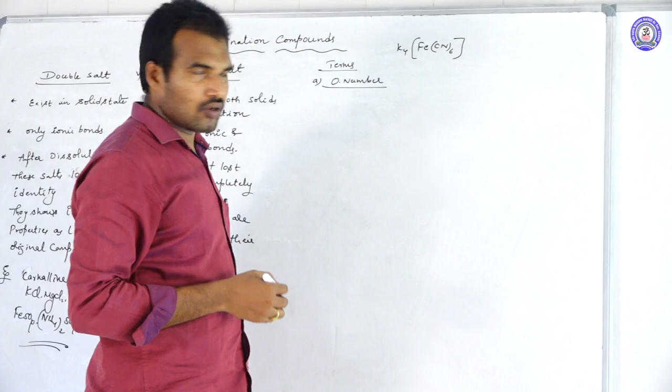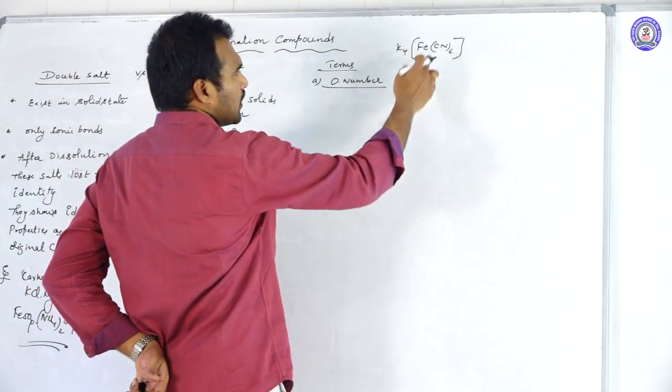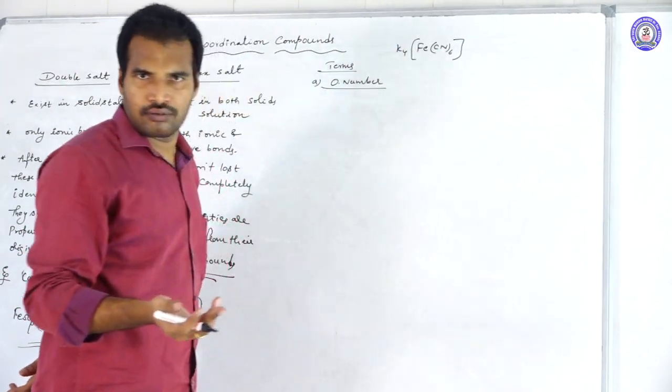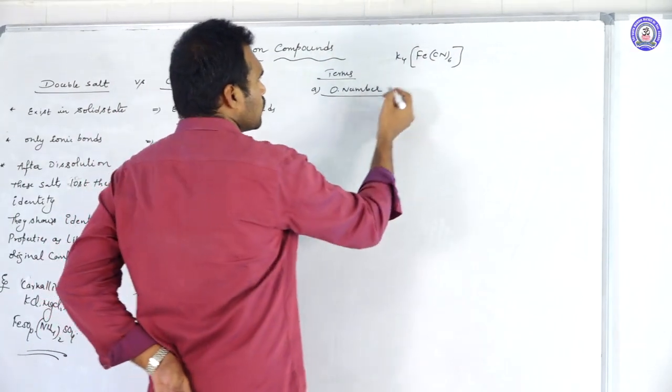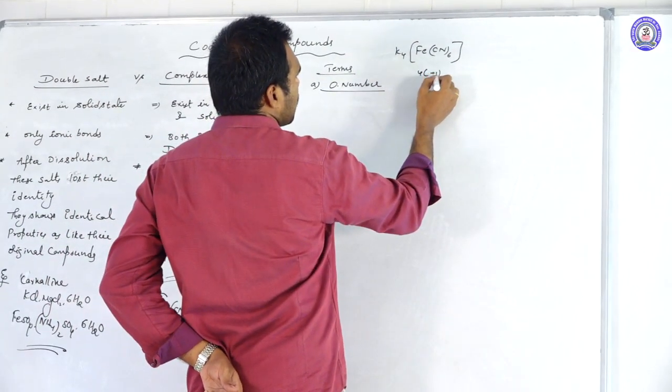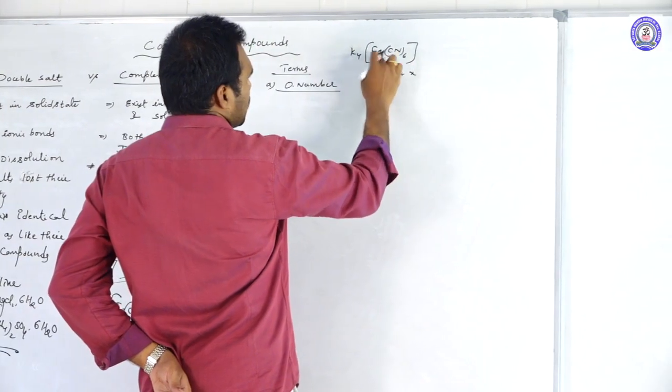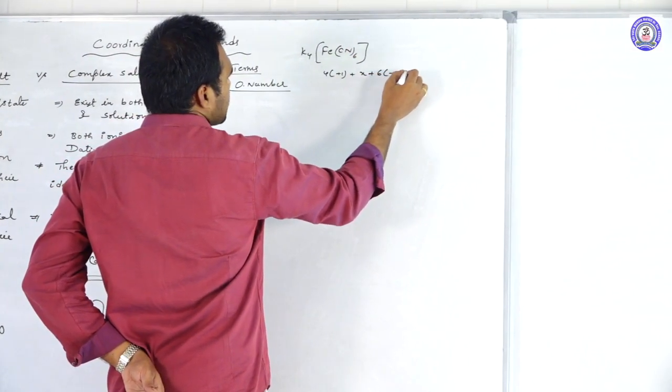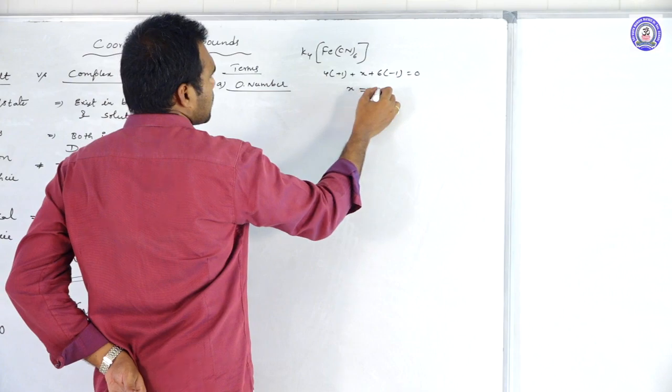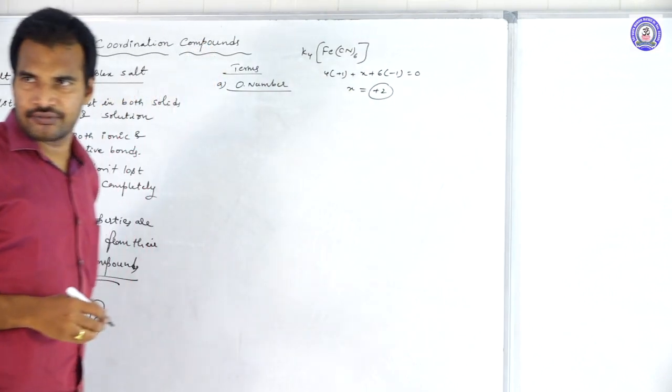If you calculate the oxidation number, potassium belongs to the first group A element, and cyanide is monovalent. So 4 into plus 1 plus x plus 6 into minus 1 is equal to 0. So what will x be? Plus 2 we will get.